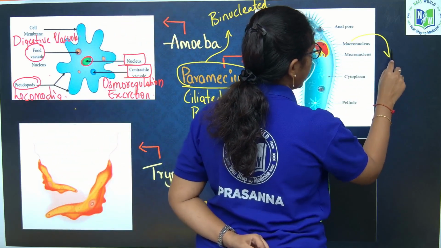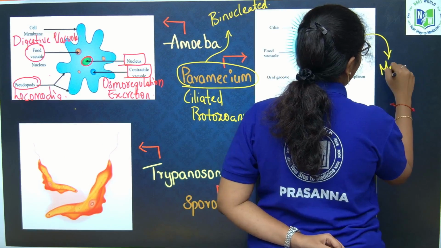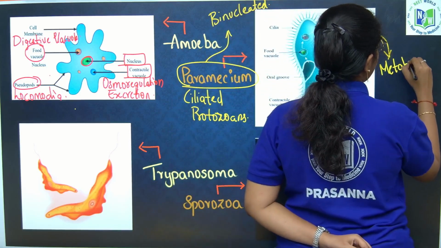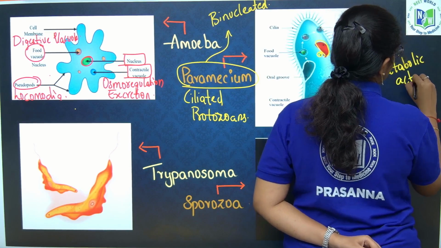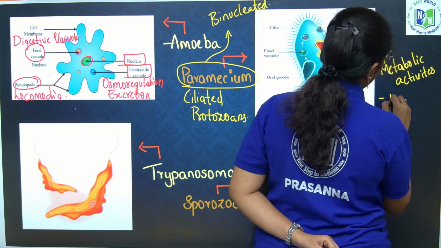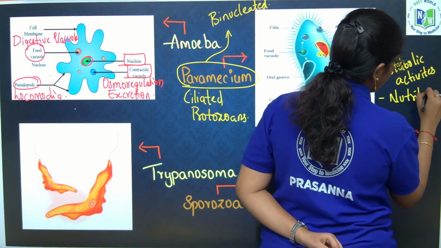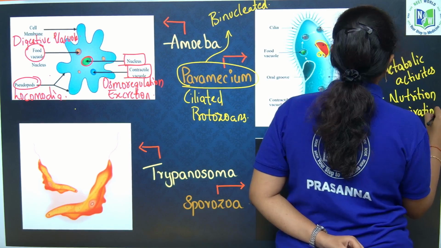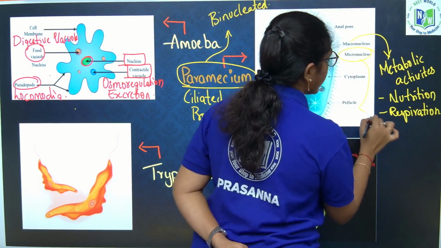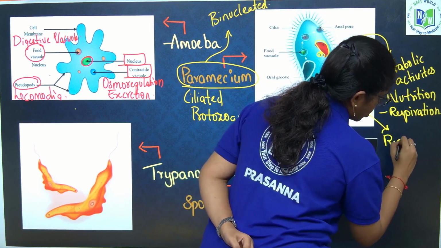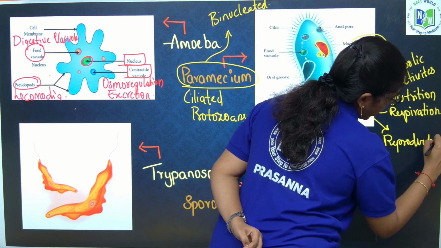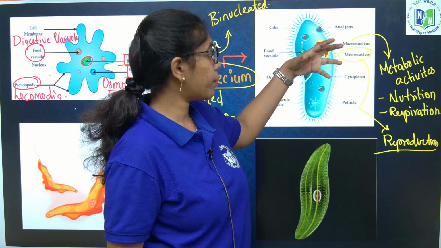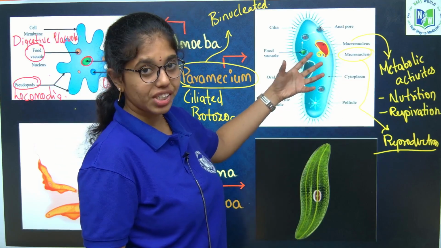Macronucleus is helpful in the metabolic activities. It includes all the information and conducts all the metabolic activities, like nutrition and respiration. And micronucleus will conduct activities like reproduction. Macronucleus takes care of all the metabolic activities, while micronucleus takes care of sexual reproduction or recombination, genetic or germline recombination.